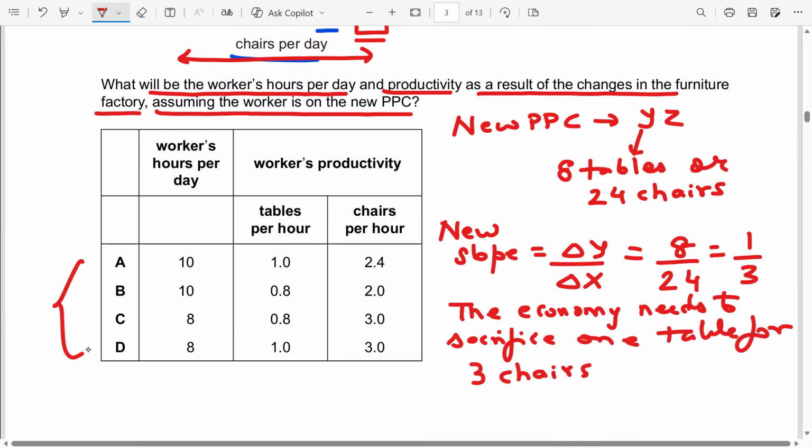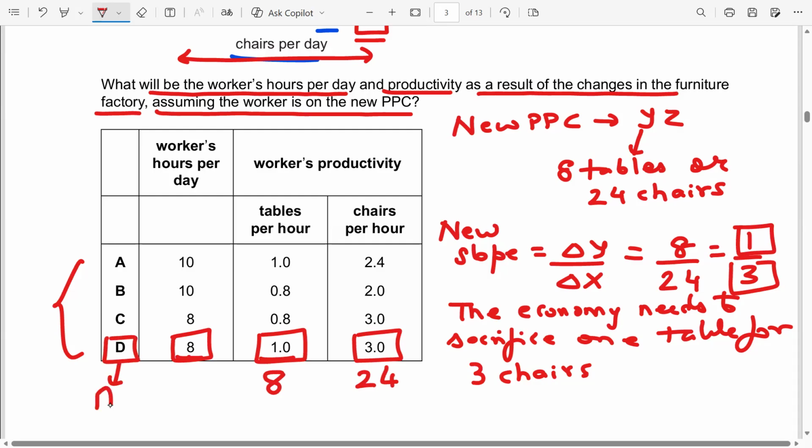Now, which of the following options matches this rate of exchange? If you carefully look at the options, you can clearly see 1 table for 3 chairs. And how many hours does the worker need to devote per day? 8 hours. Because if you devote 8 hours, you can make 8 into 1, which is 8 tables, or 8 into 3, which is 24 chairs. That means the answer for this question is option D.